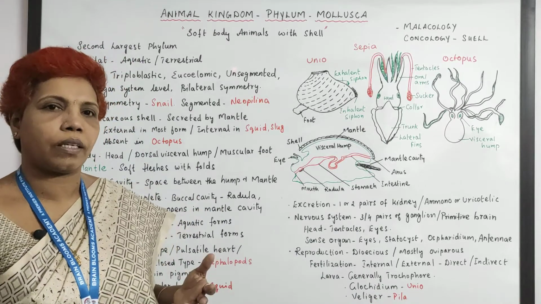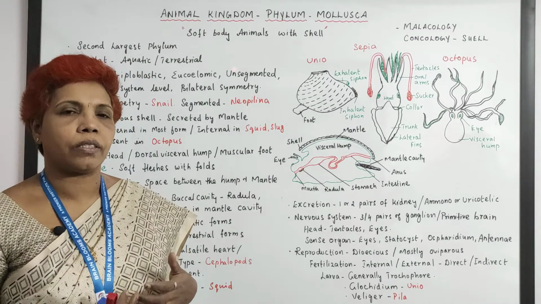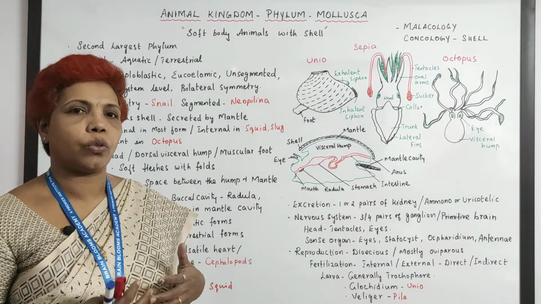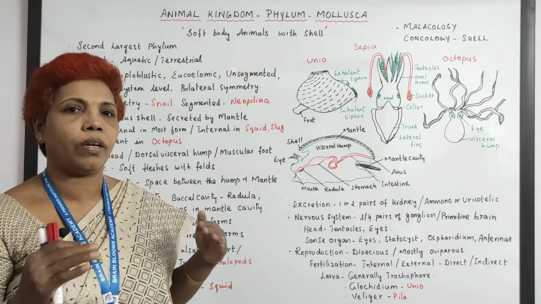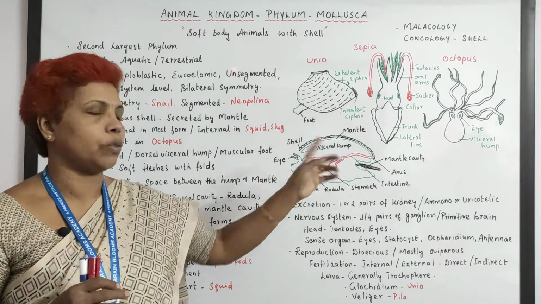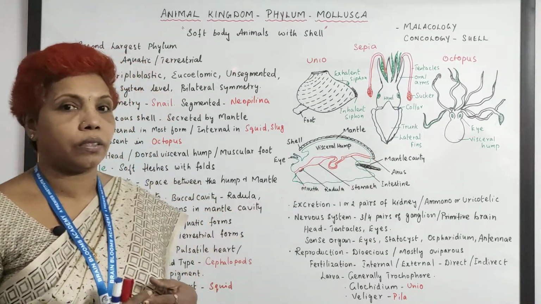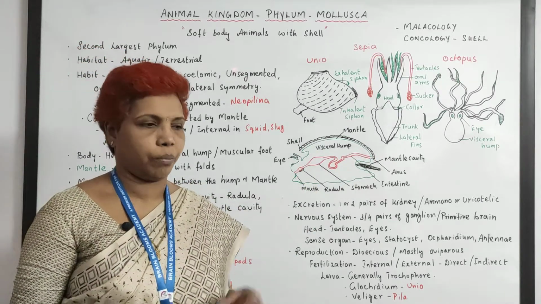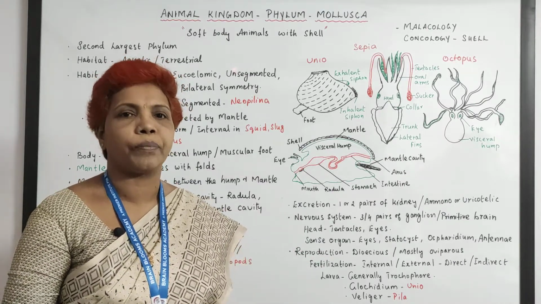The stomach secretes fluid for digestion, and the intestine also secretes. So the digestive system is fully developed and opens into the mantle cavity. The anus is connected with the mantle cavity, and this is extracellular digestion, because there is a complete system, obviously it has to go for extracellular digestion.